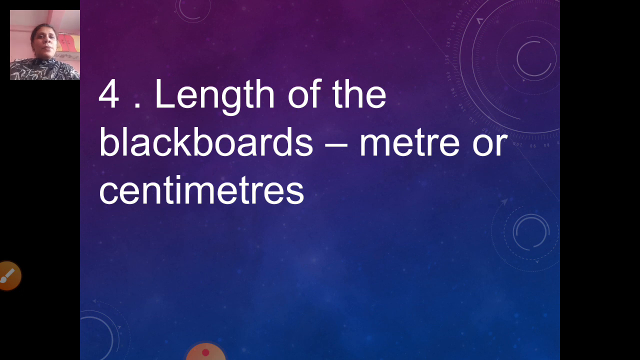Length of the blackboard. Now how is the length of the blackboard measured? Meter or centimeter. Can we measure it in kilograms and grams? Length of the blackboard? No. Have you seen the blackboard in our class? If we want to measure the length of that blackboard, will we be able to measure it in kilograms and grams? No, we need to measure it in meter or centimeter with the help of a tape measure.